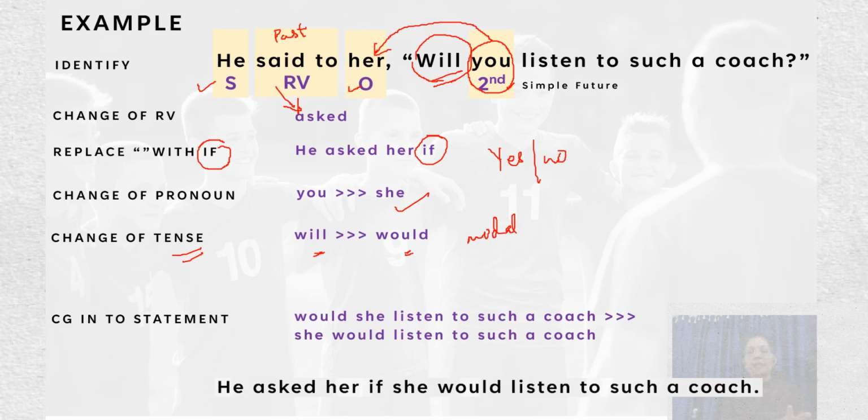Would she listen to such a coach? changes to she would listen to such a coach. Just change the place of the subject and the helping verb. First the subject comes and then the verb comes.